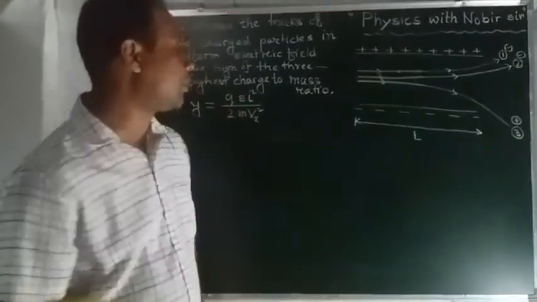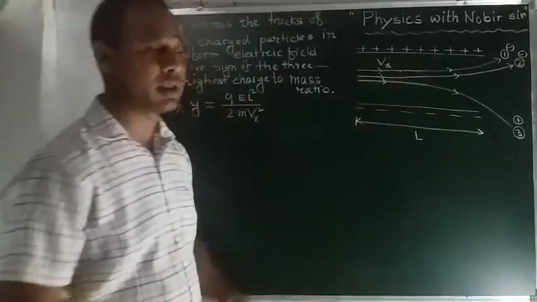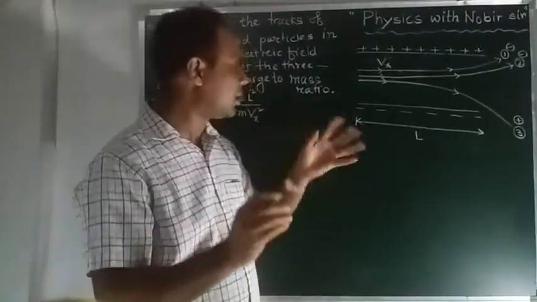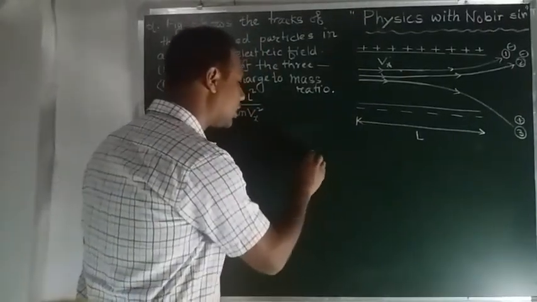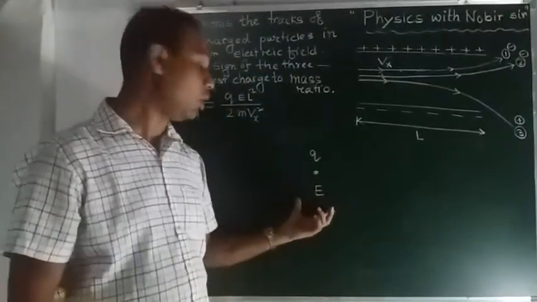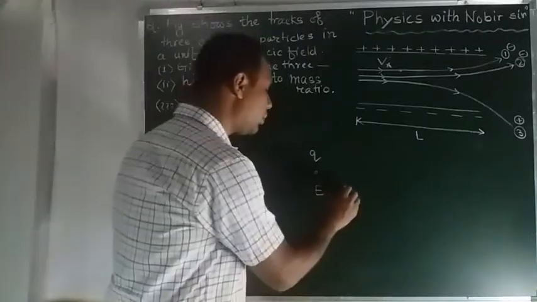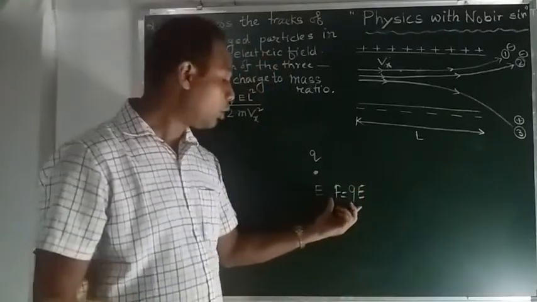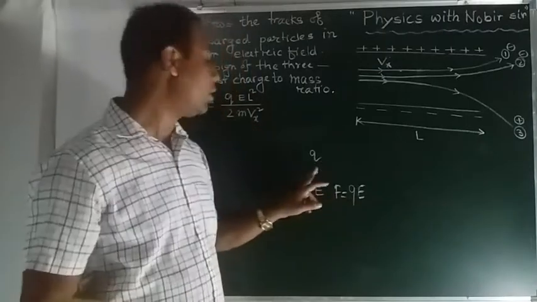So for this, suppose we consider the velocity of the particle is vx along the horizontal direction, and you know when a charge enters an electric field, suppose a charge q enters an electric field where the electric field is E, the force will be exerted by the electric field on the charged particle. What is the magnitude of the electric force that will be applied on the charged particle? It will be qE. This amount of force will be exerted on the charged particle.